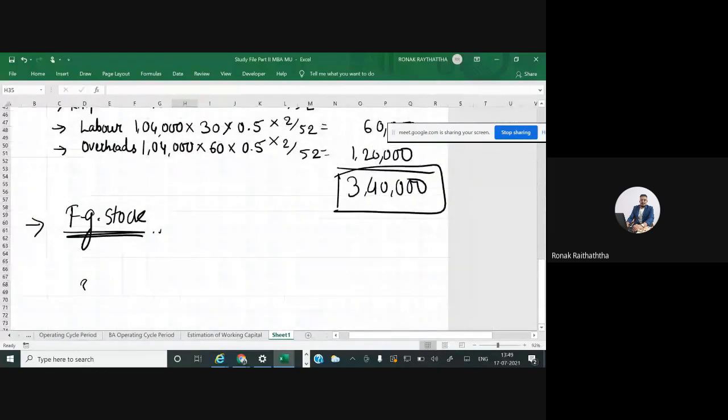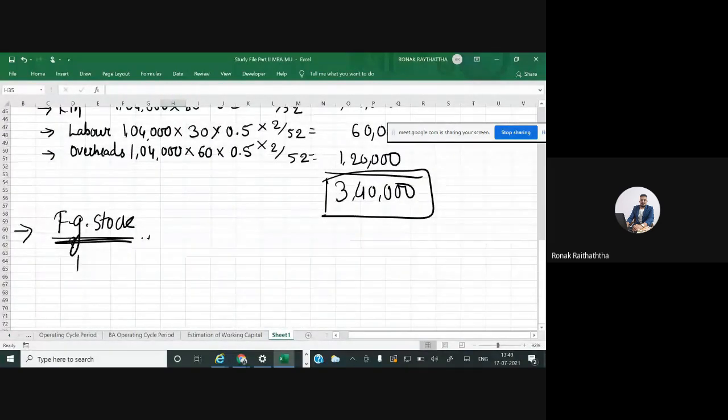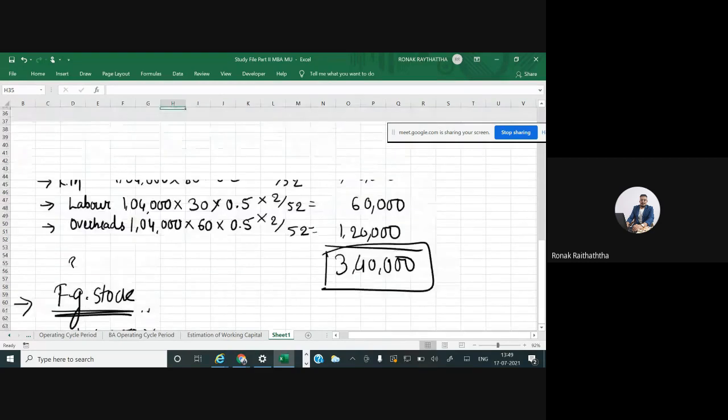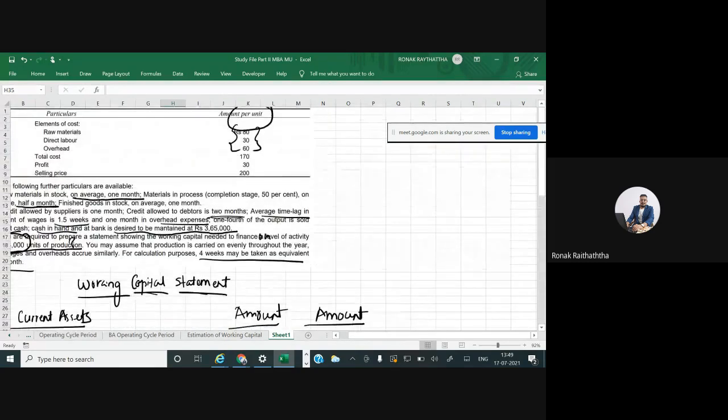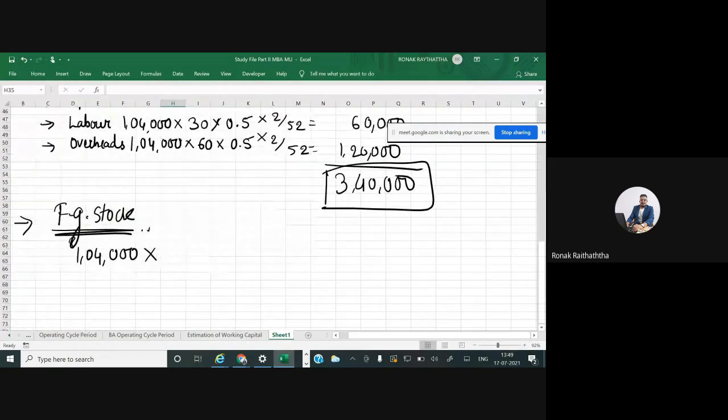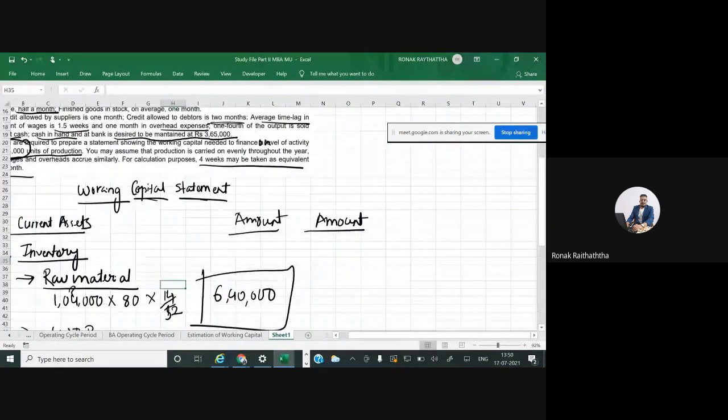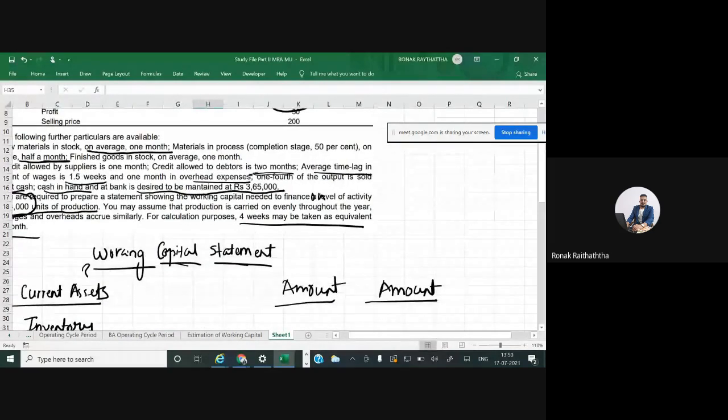The finished good stock, how do we value that? So we will be producing a total of 1,04,000 units of finished goods, and each unit will have a total cost of 170: 80 rupees of material, 30 rupees of direct labor, and 60 rupees of overhead. So in total it will have 170 rupees. But we will not be maintaining the stock for the entire year, right? We maintain it only for how many months? Finished goods in stock on an average 1 month, in the third line of your para.